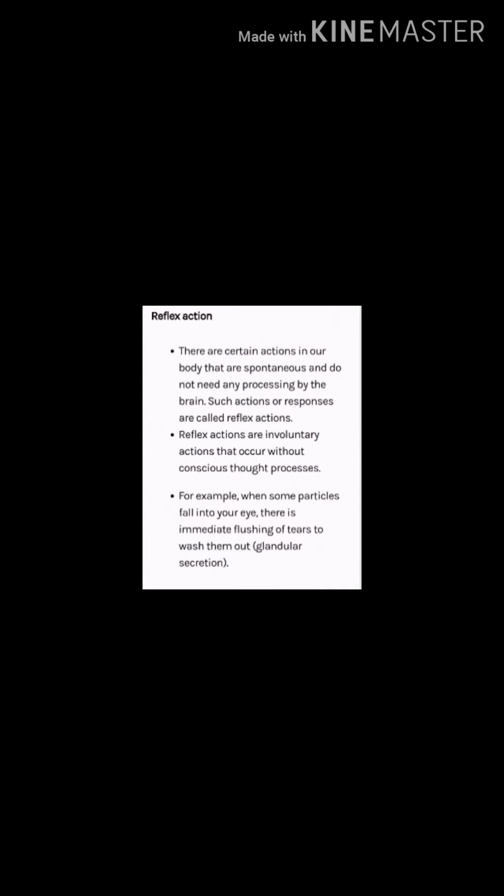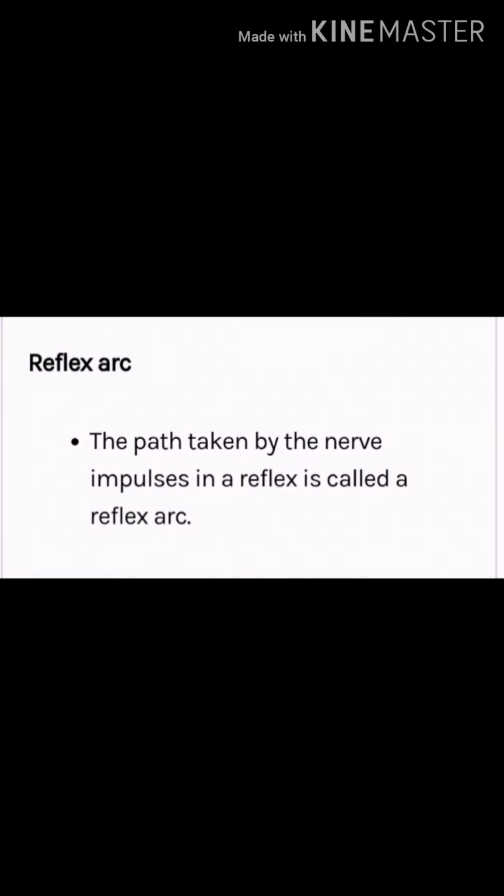There are two types of actions in our body, voluntary and involuntary. If the body responds according to our wishes, if we want to walk, we can walk, this is voluntary. If we don't walk, we can sit, this is voluntary. But our heartbeat is an involuntary response. And the reflex action is an involuntary response by voluntary organs. It means our organs perform according to our wish, but their response is involuntary, that is a sudden and spontaneous response, called a reflex action.